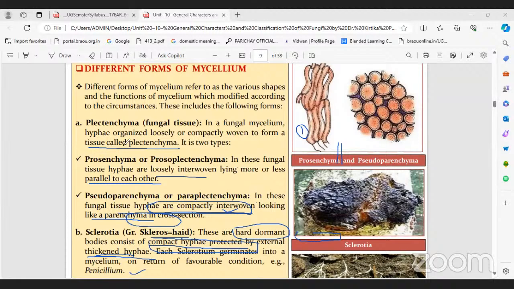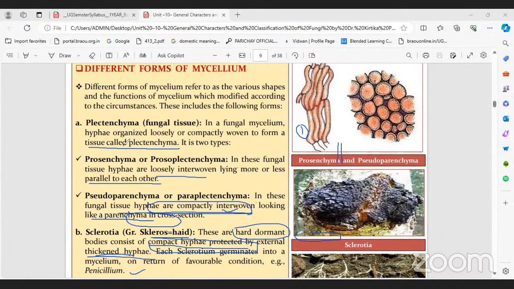It is simply the mycelium arrangement. If the mycelium arrangement is parallel and loose, that is prosenchyma. Compactly arranged and round in shape is called pseudoparenchyma. And sclerotia is very firmly attached, like threads. We interweave threads to make a rope, different threads compactly arranged to make a rope.